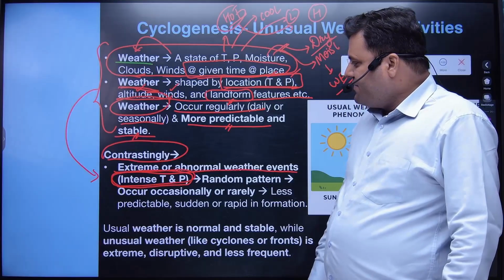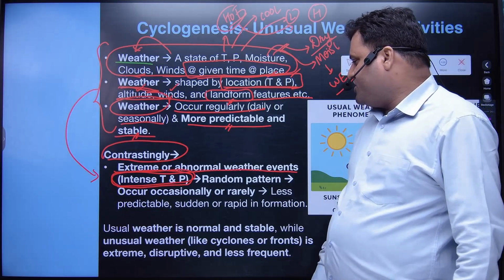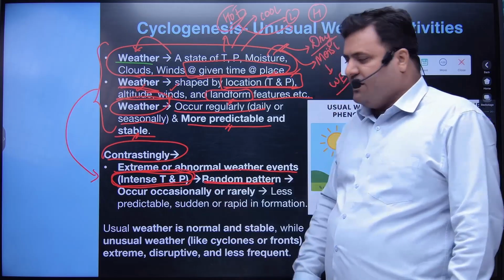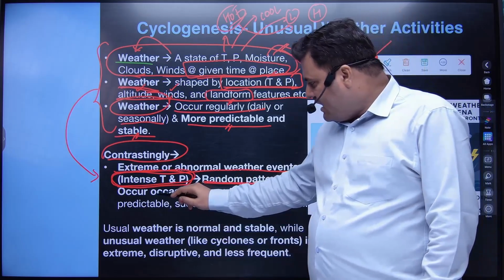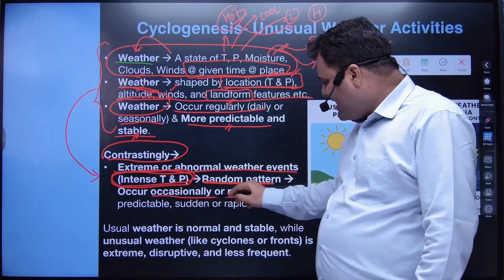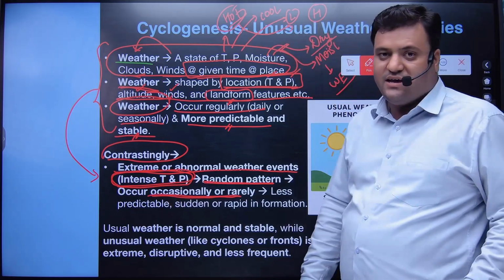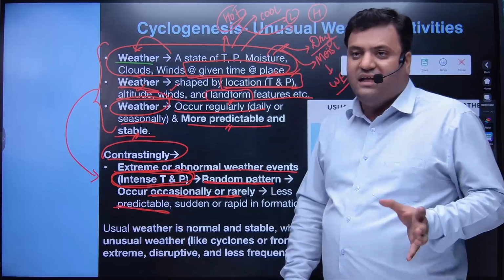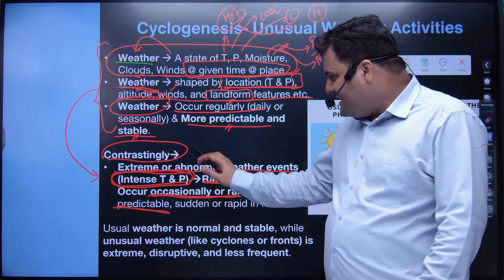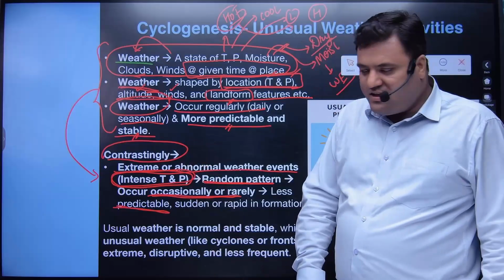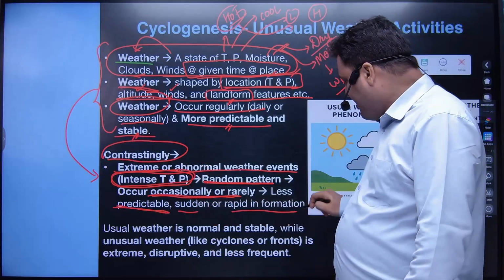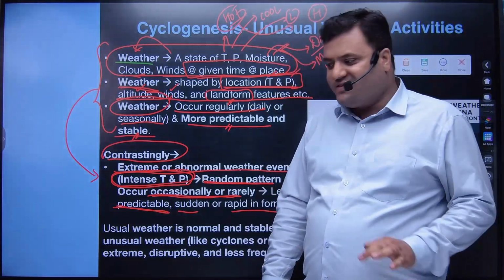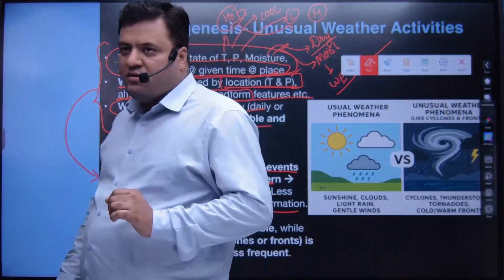Okay, if there is intense temperature and intense pressure, existing randomly and forming occasionally or rarely, in a way that is less predictable in their occurrence and less predictable in their formation, when these extreme or abnormal weather conditions form suddenly or rapidly, those conditions will be called unusual weather phenomena.